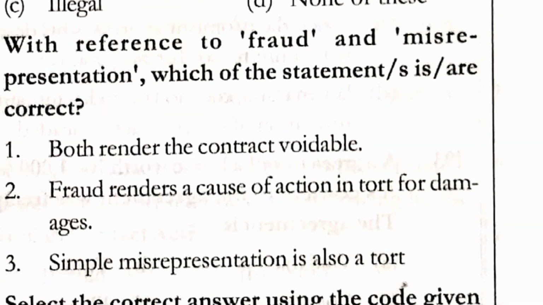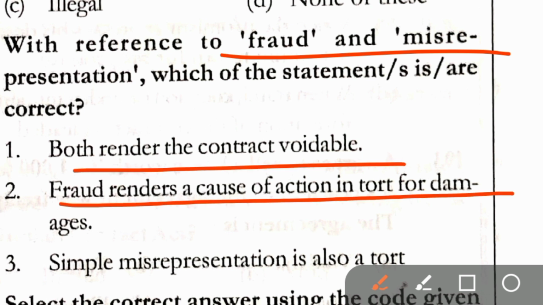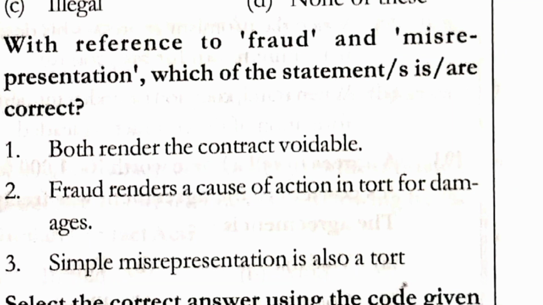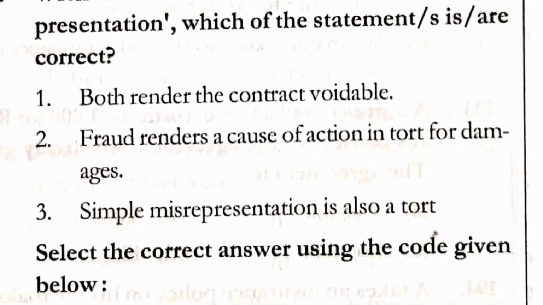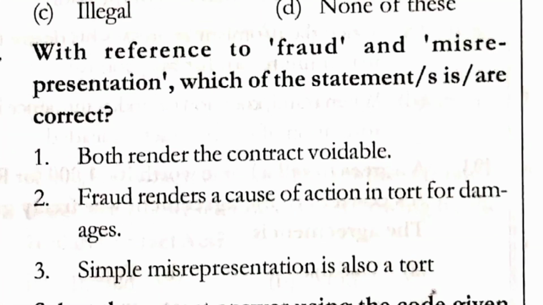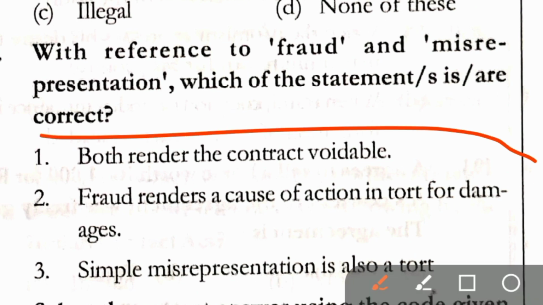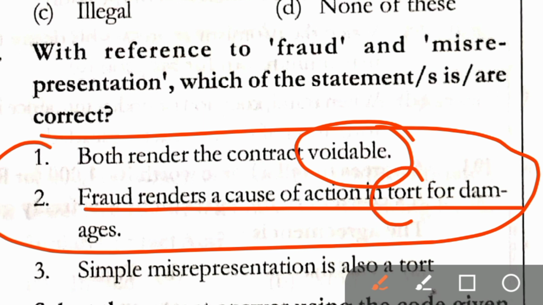Question number 199. With reference to fraud and misrepresentation, which of the statements are correct? First, both render the contract voidable. Second, fraud renders a cause of action in tort for damages. Third, simple representation is also a tort. Select the correct answer using the code given below. Here correct answer is option A, that is first and second, which means that statements first and second are correct. Both render the contract voidable. Fraud renders cause of action in tort for damages.